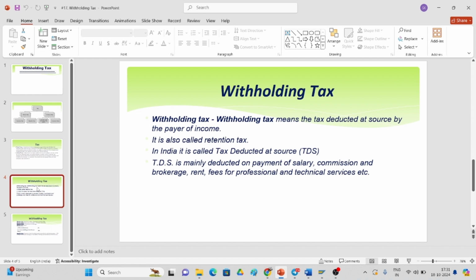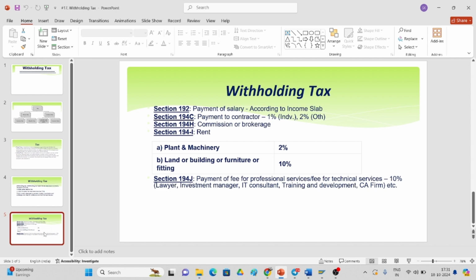It is also called retention tax. In India, it is called tax deducted at source, meaning the tax is deducted at the source itself. TDS is mainly deducted on payment of salary, commission, brokerage, rent, and fees for professional and technical services. For example, withholding tax under section 192 applies to payment of salary according to the income slabs. As I told you, as per the income slabs, the tax is deducted as declared by the government.